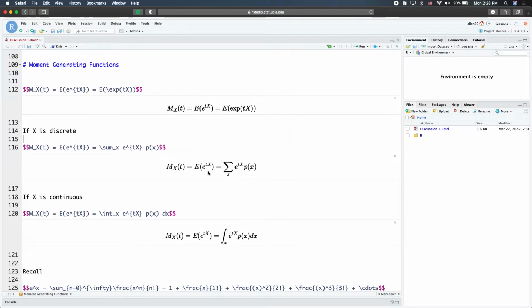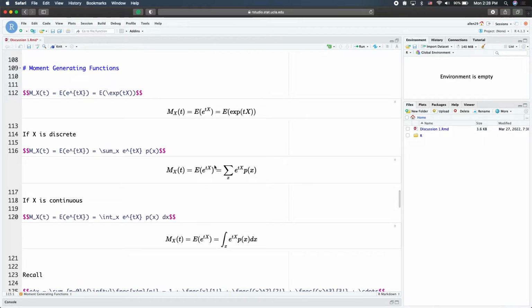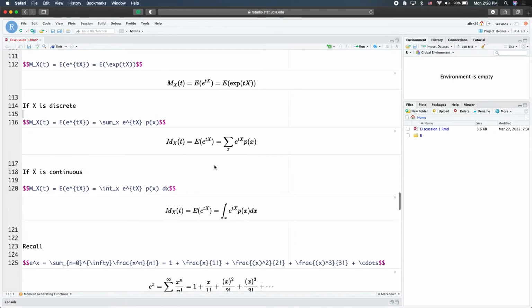So far this is still the definition. We can use the moment generating function to calculate the moments, and from the moments we can evaluate, say, the mean and the variance. Next, I'm going to show the underlying reason how we can achieve that.